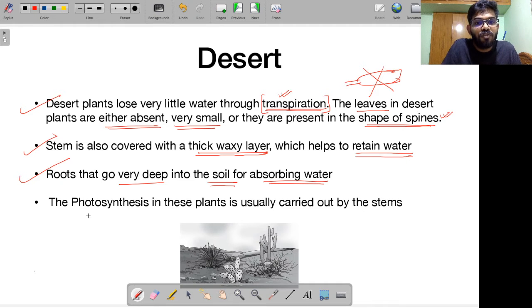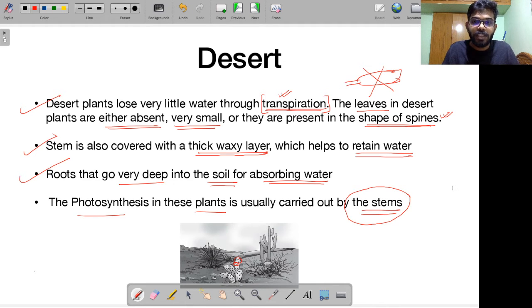Right? And remember, the photosynthesis in these plants is usually carried out by the stems. Remember, what did I tell you? I told you most of the time, to save water being lost through transpiration, leaves are either absent, or very small, or present in the form of spines. So where does photosynthesis occur? In a normal plant, photosynthesis occurs in the leaf. But here we are saying that leaves are absent, or present in the form of these spines, as you can see over here. So where does photosynthesis occur? Photosynthesis is carried out by the stems themselves.